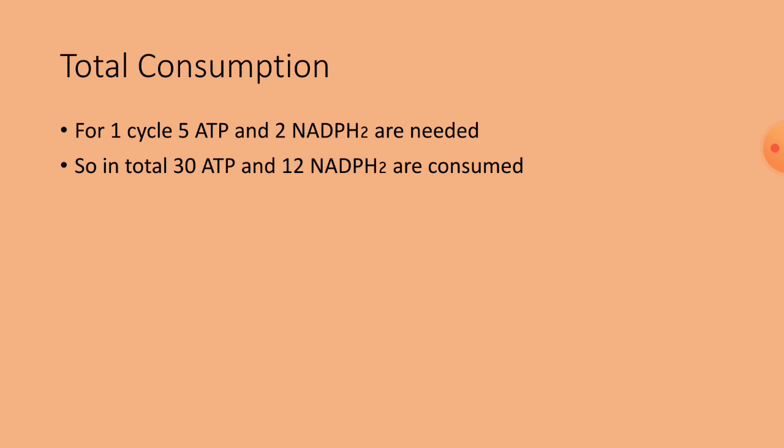So for the formation of a glucose molecule completely, for reduction of 6 carbons in the glucose, C4 plants need 30 ATP and 12 NADPH2. If one carbon is considered, then how many ATP and NADPH2 are required? For one carbon molecule reduction or one cycle, 5 ATP and 2 NADPH2 are needed. For 6 carbon reduction, as we all know, glucose is 6 carbons. It requires 30 ATP and 12 NADPH2. Of the 30 ATP, 18 are consumed in the Calvin cycle and 12 ATP are consumed in the C4 cycle.